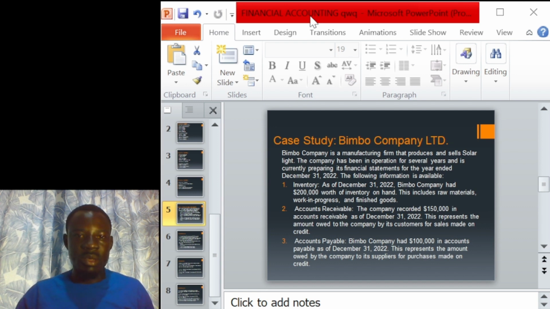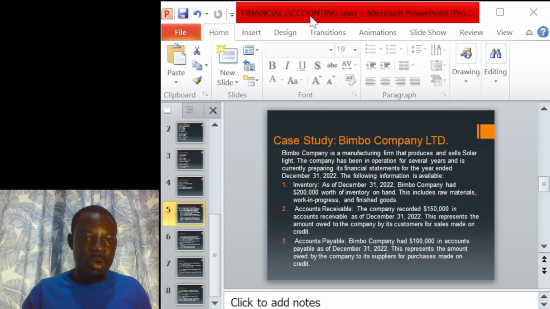Account receivables simply means those people who were owing the company during that financial year. The company recorded $150,000 in account receivables as of December 31st, 2022. This represents the amount owed to the company by its customers for sales made on credit. That is what I've explained to you.